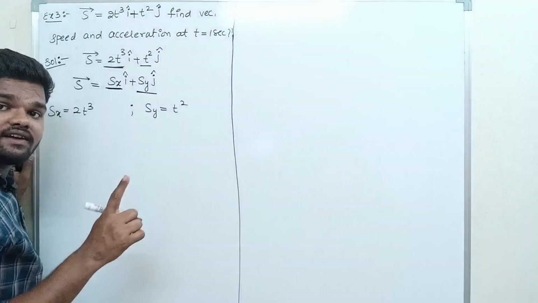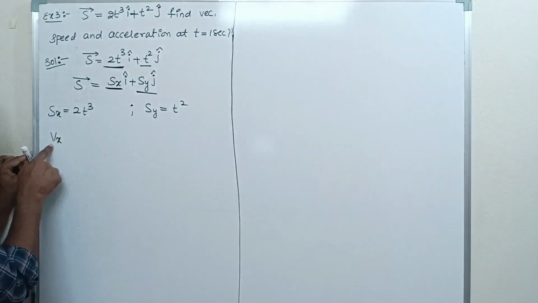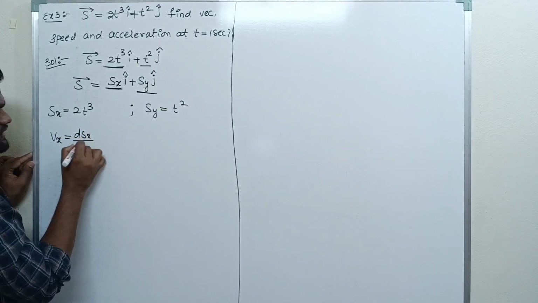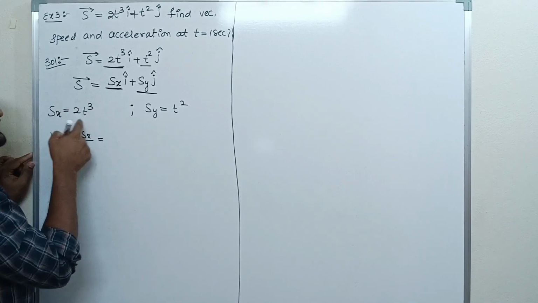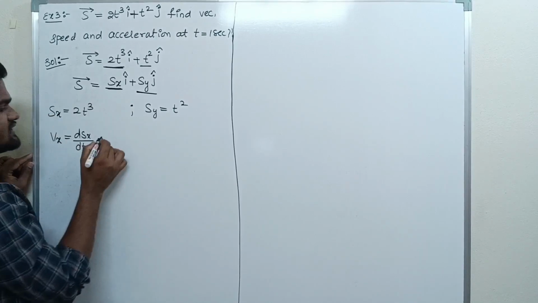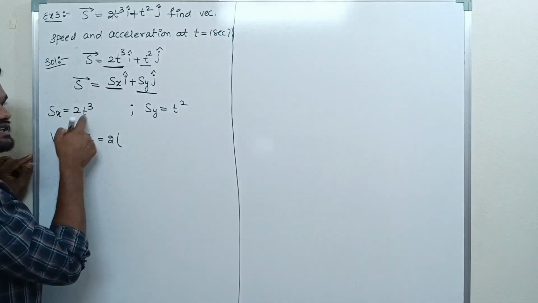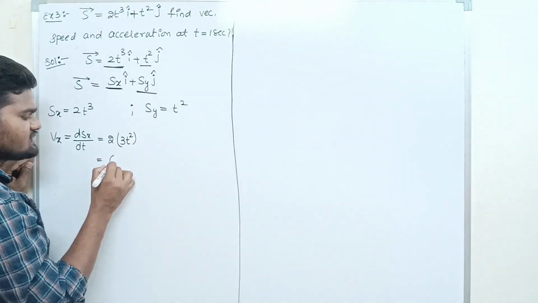Now what we have to find? We have to find velocity. So velocity along the x direction, Vx is equal to dsx by dt. Differentiating this equation, you will get 2, which is constant, into the differentiation of t cube, 3 into t square. So 2 threes are 6t square.